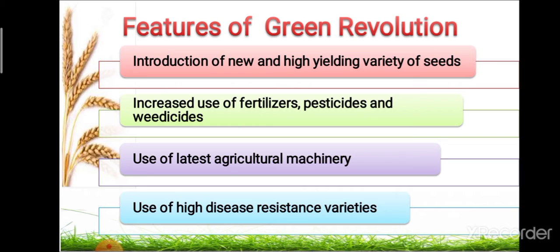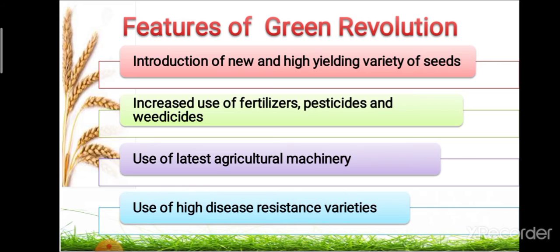Because of these new high yielding and hybrid varieties, agricultural production increased during the Green Revolution.